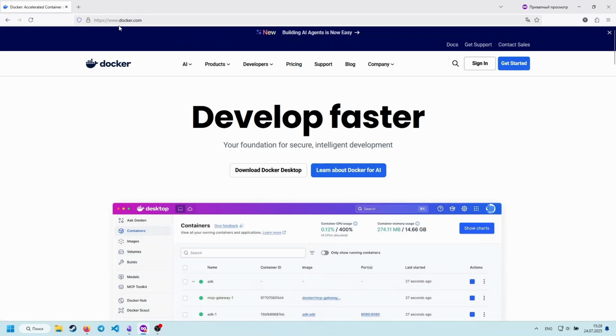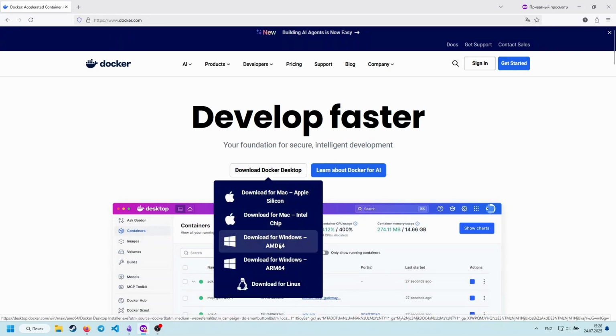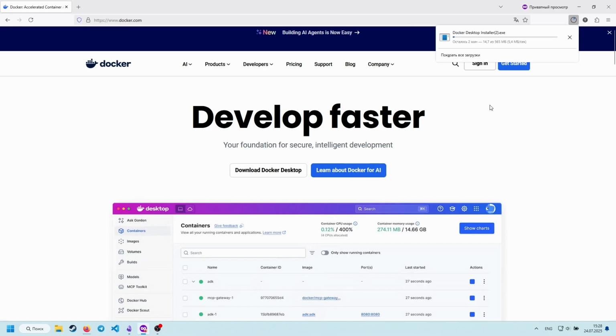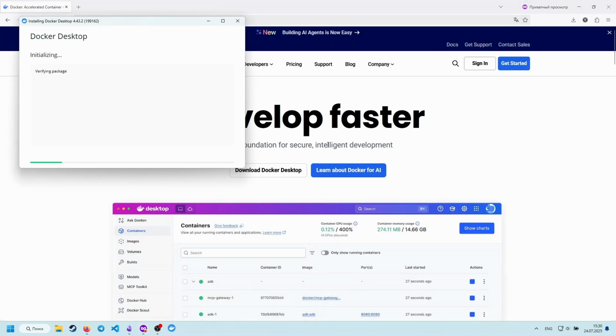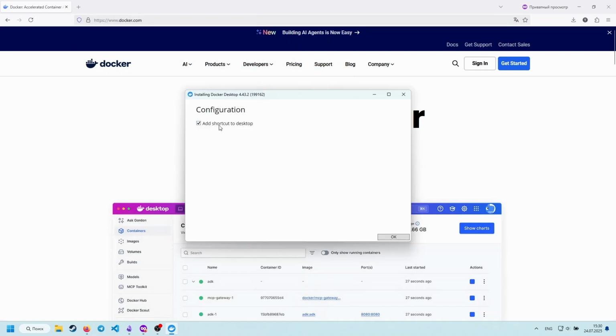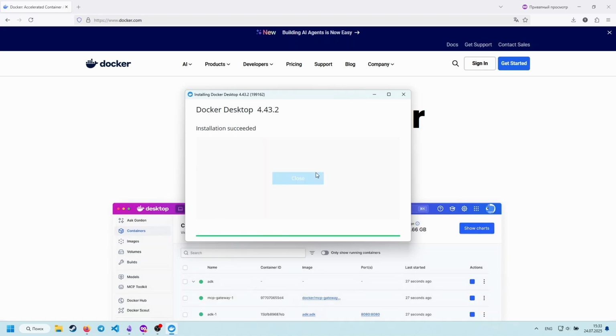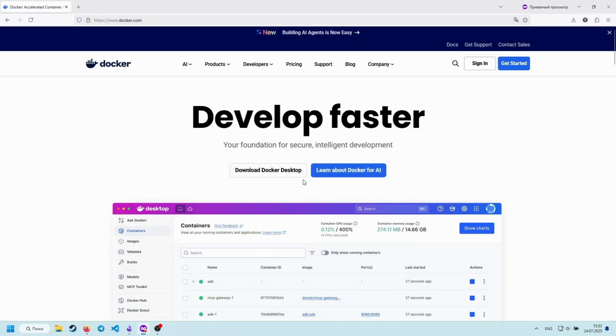Go to the official Docker website, docker.com, download and run the installation file, and install Docker. During the installation, Docker will offer to install WSL. Agree to install. Docker might also suggest restarting your computer. Do that and continue following the video.